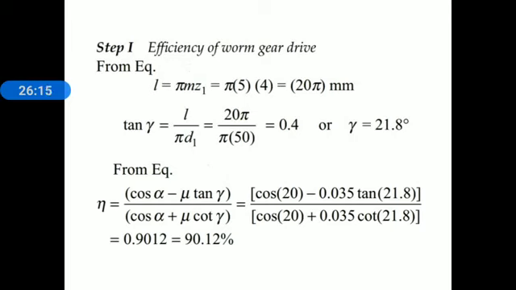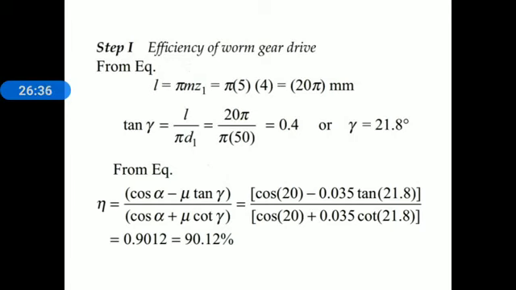Now here we use the relation of efficiency. Efficiency is equal to cos alpha minus mu tan gamma divided by cos alpha plus mu cot gamma. Now in that relation we just substitute the three values, alpha, gamma and mu.